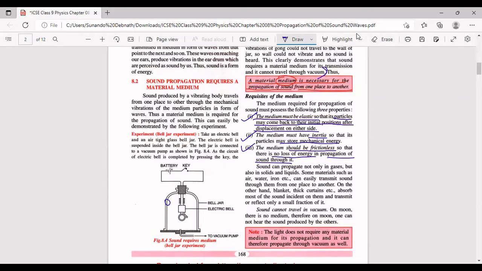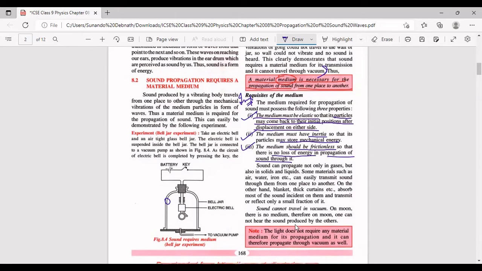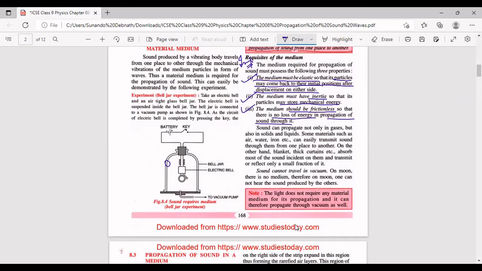I hope these 3 points are clear, and this is a very important question you would be getting in your exam. Okay, 3 important conditions or 3 important properties of a medium. अब लिखा हुआ है sound can propagate not only in gases but also in solids and liquids, because these properties 1, 2, 3 are present in solids as well as in liquids.